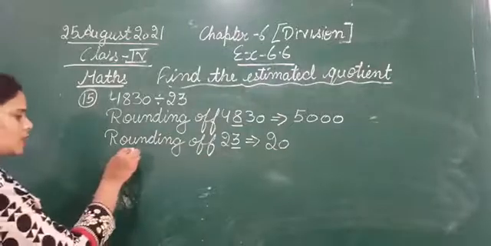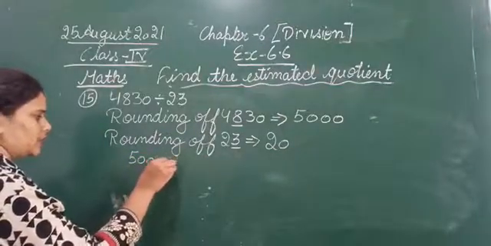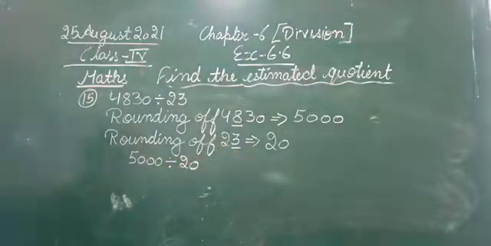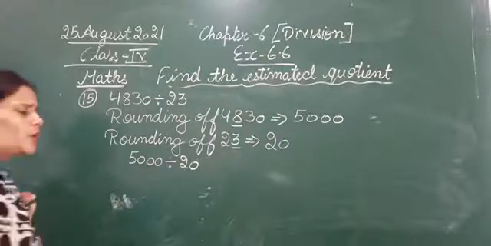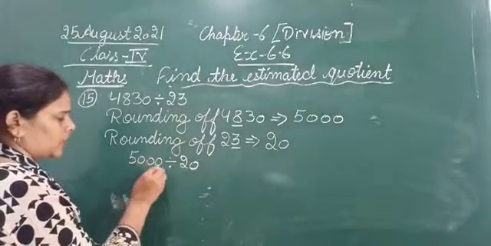So let's write down, that is 5000 divided by 20. Now again we will pick out the common zeros from here, that is 3 here, 1 here.